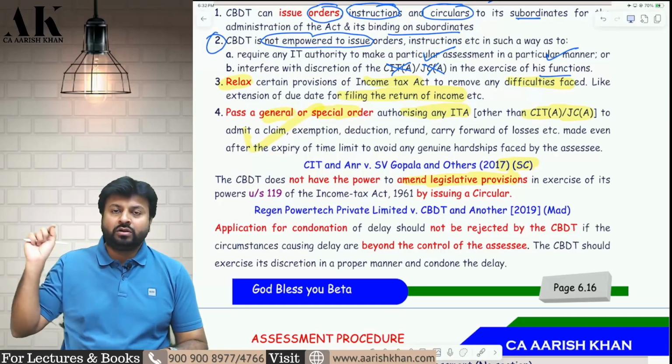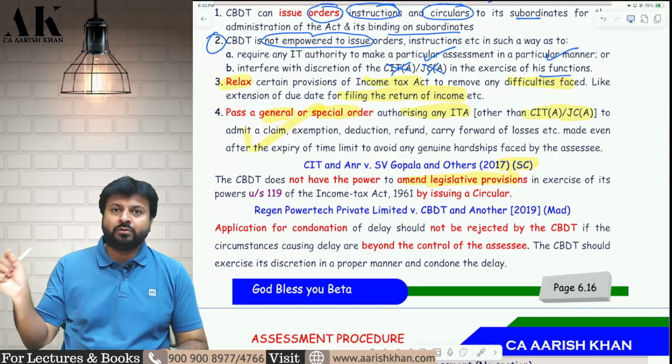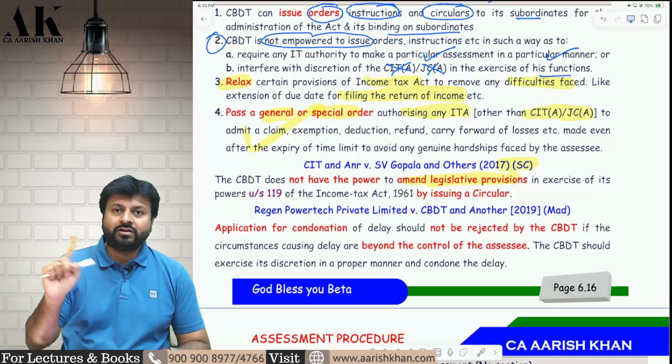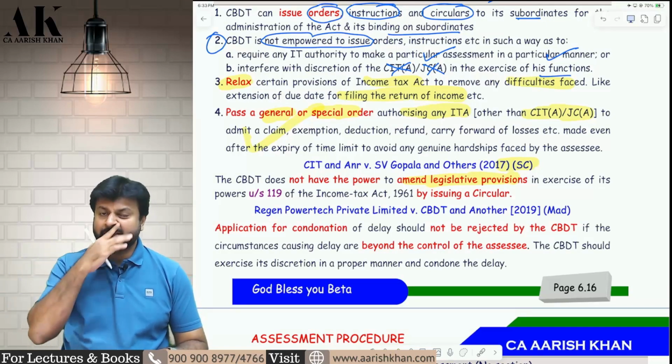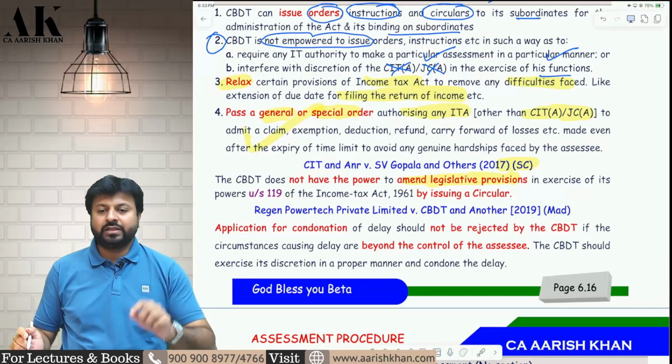If you want to amend the law, go to the parliament and change the law. Take the approval of all the members of parliament, change the law. You cannot change the law sitting at the CBDT's office. It is not allowed through a circular. I hope it is clear to all of you.